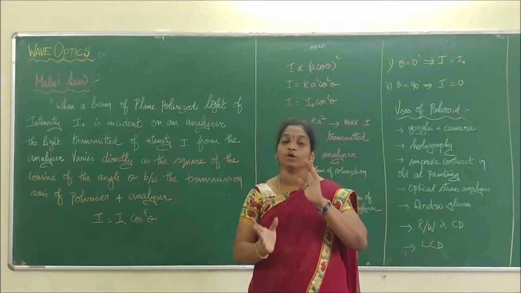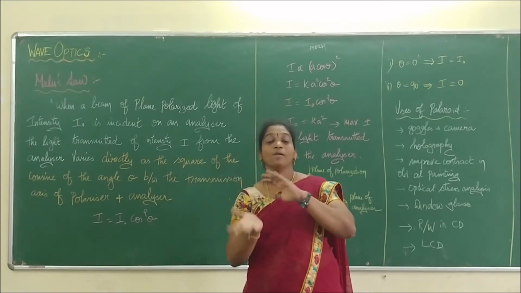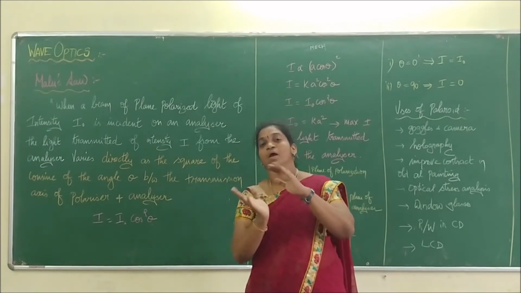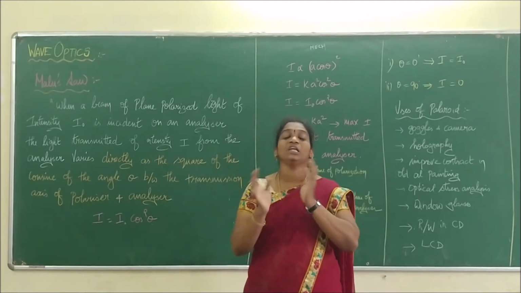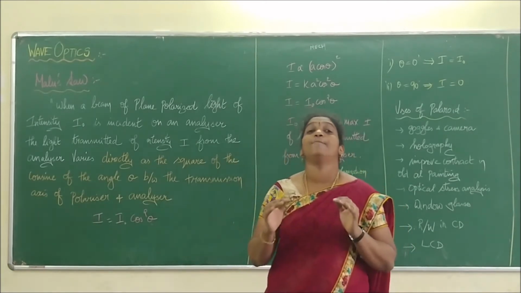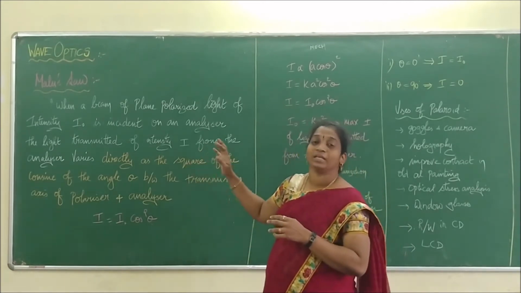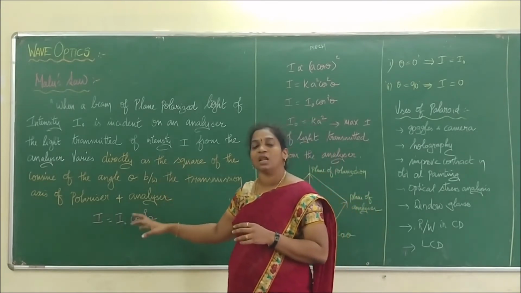If the analyzer has been rotated to 90 degrees, it is zero. When it is parallel to the vibration, it is maximum, and when it is perpendicular, it is zero. So ultimately we get zero and maximum. Then we call that type of light what? Polarized light. So in order to find that relationship, Malus calculated a formula and stated a law. We call that law what?